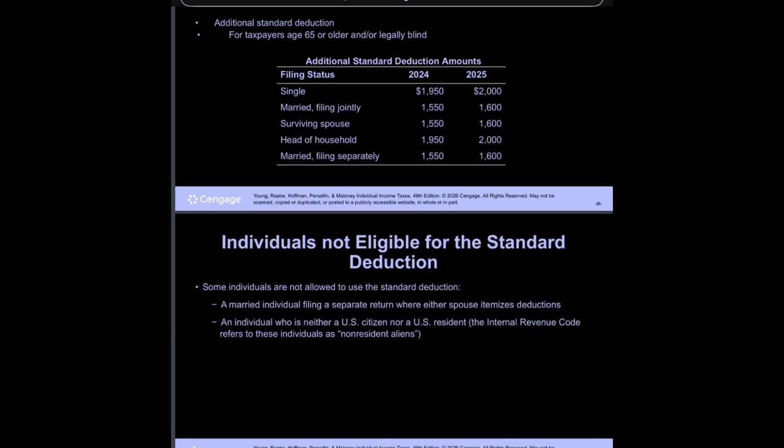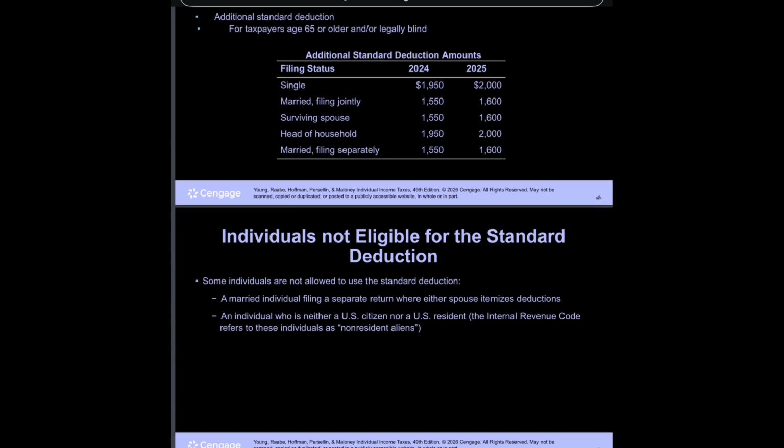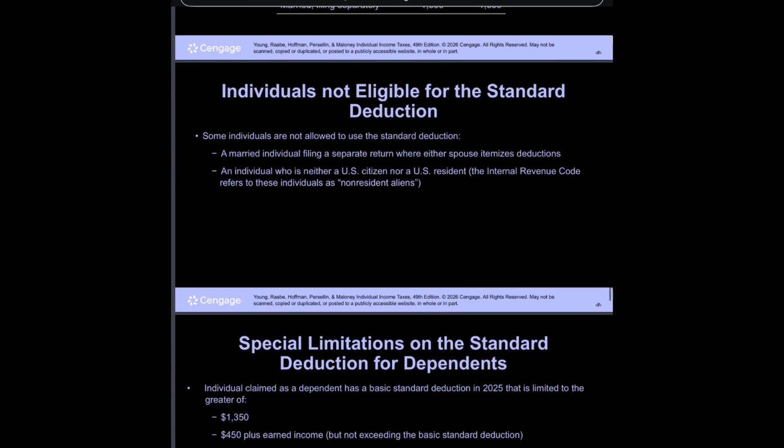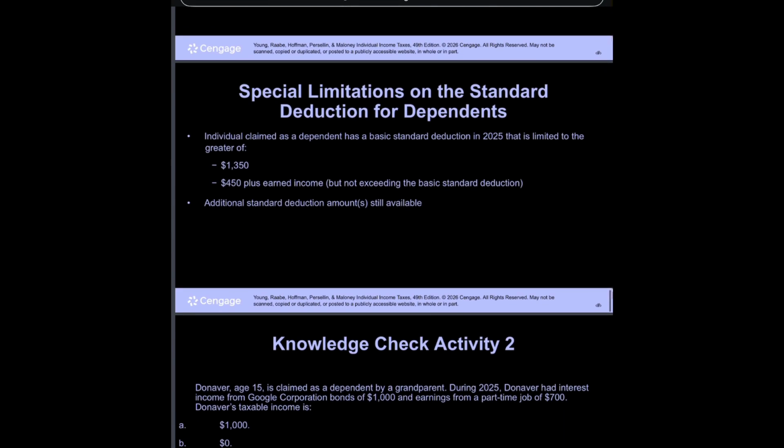Individuals not eligible for the standard deduction. Some individuals are not allowed to use the standard deduction: a married individual filing a separate return where either spouse itemizes deductions, and an individual who is neither a U.S. citizen nor a U.S. resident. The Internal Revenue Code refers to these individuals as non-resident aliens.